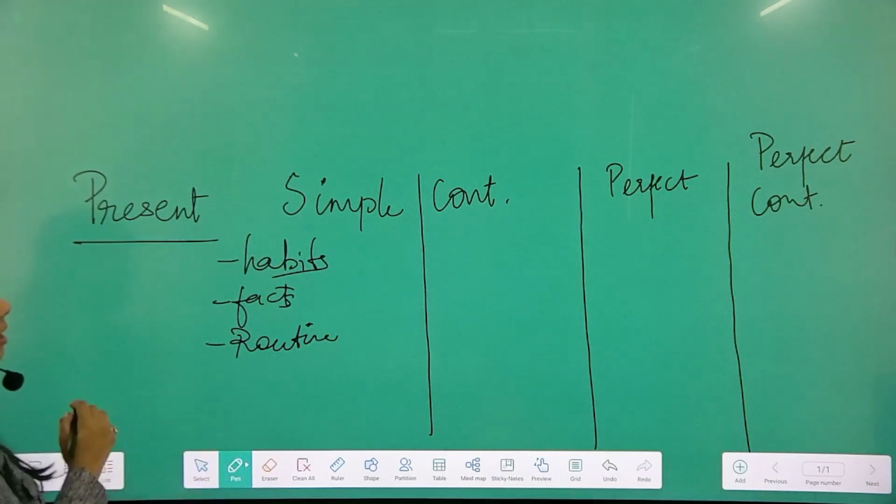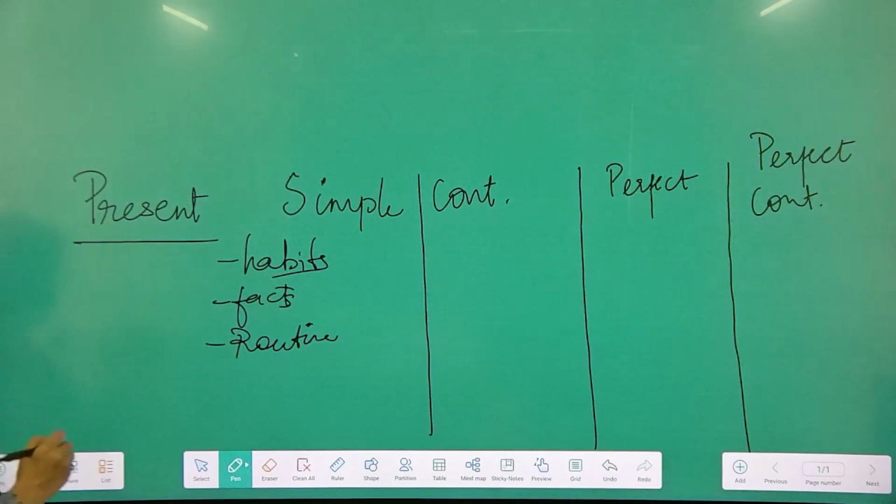And the form here, anybody who can help me with the form? What is the form of simple present tense? Try करें, तुम्हें तो नींद आ रही है.